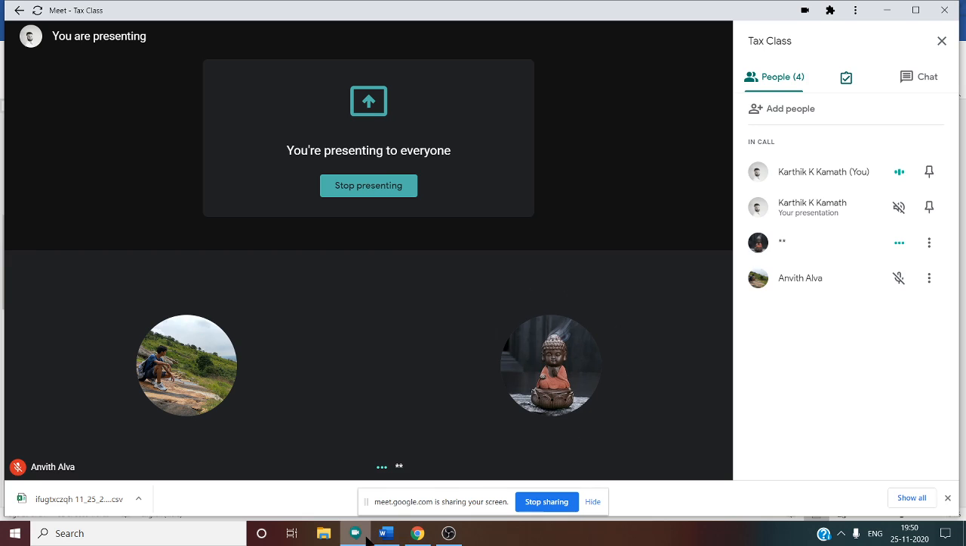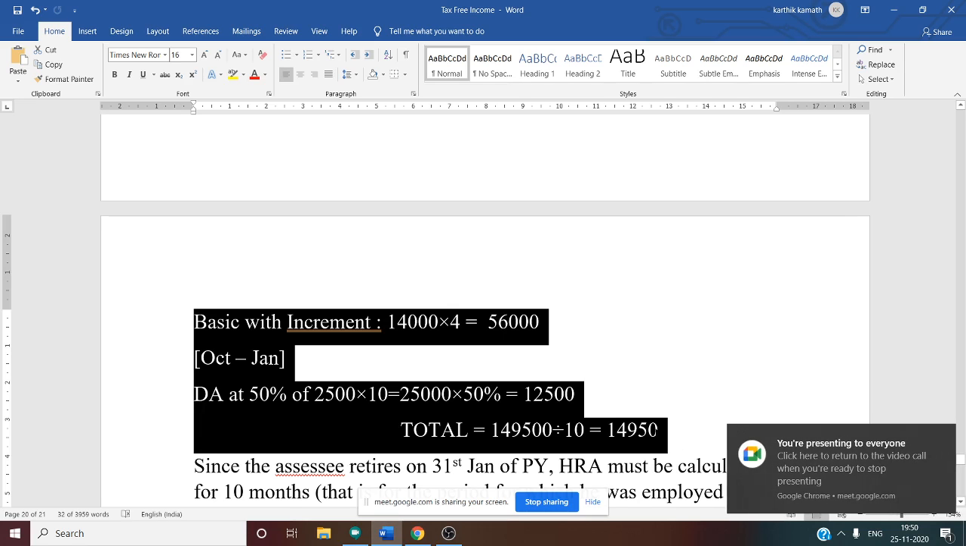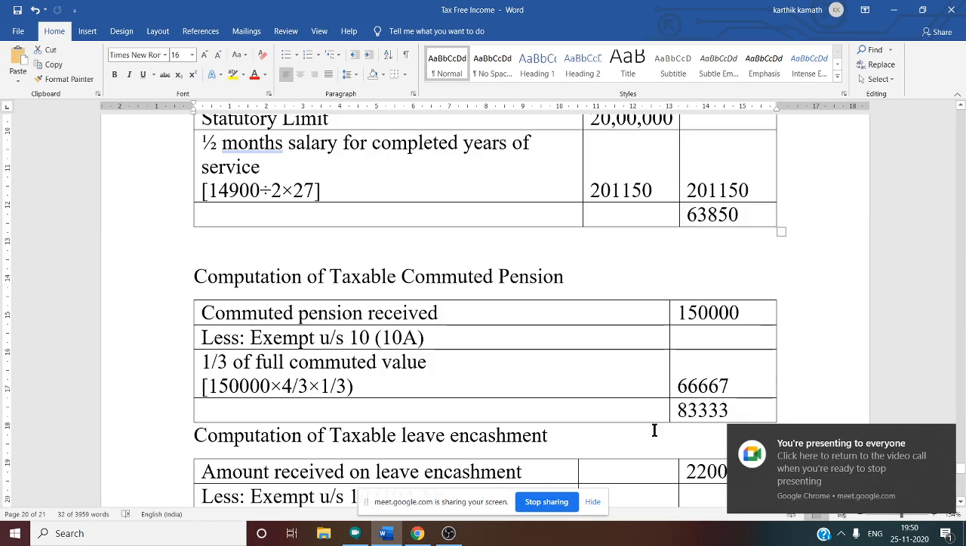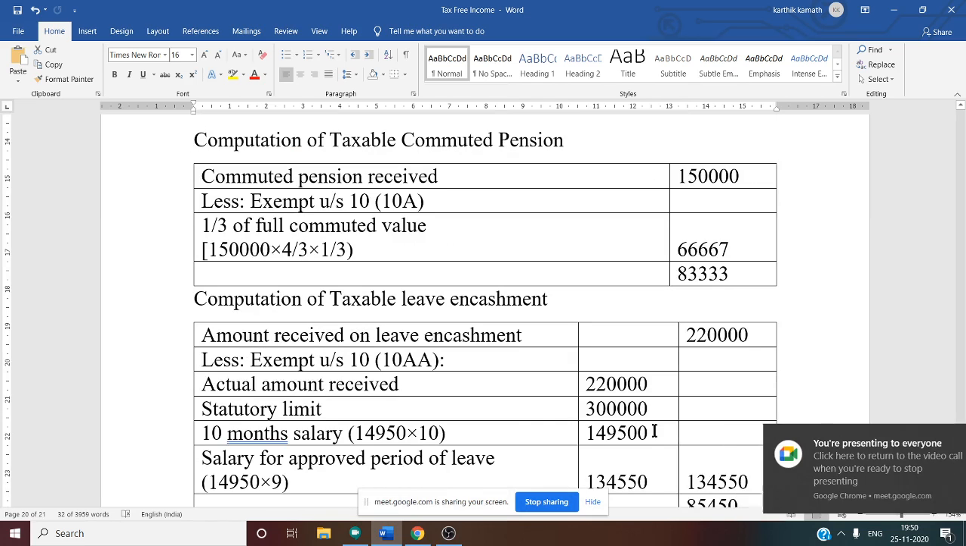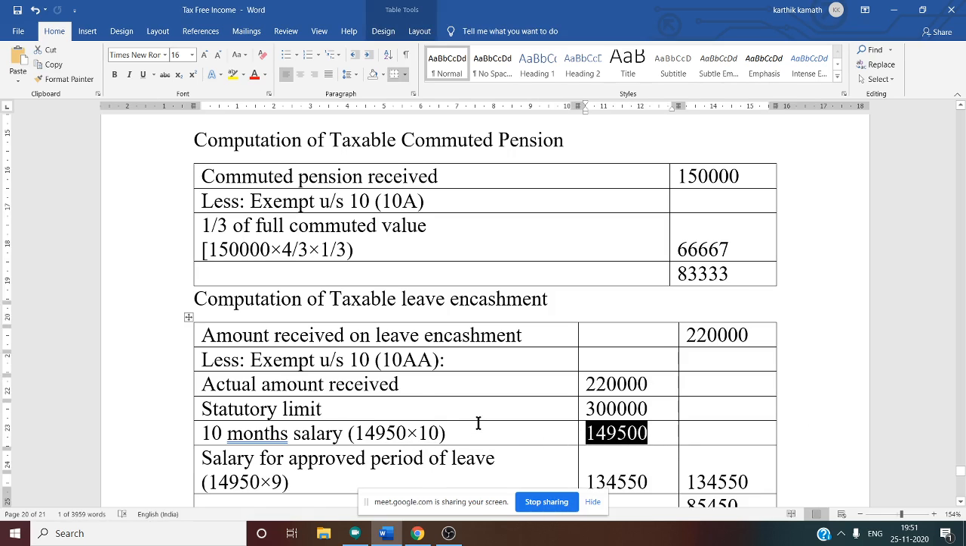14,980. 14,950. Yes. See this. 14,950 is the average salary for leave encashment. So 14,950 into 10 months salary they say. So 14,950 into 10. That is 1,49,500 you will get.